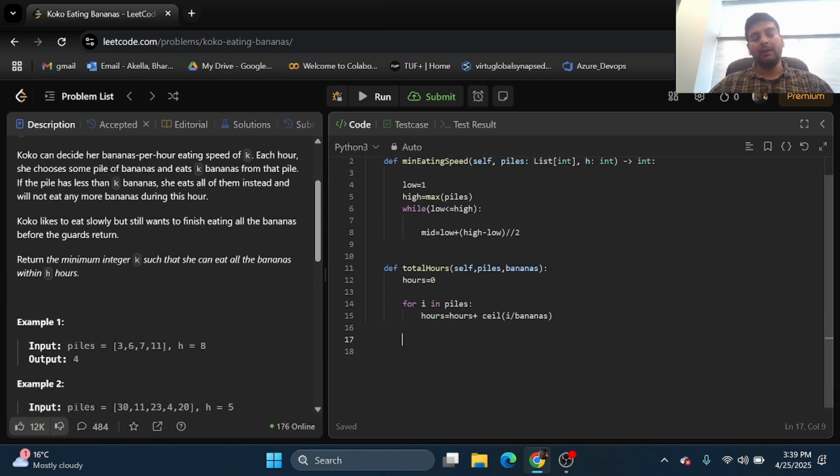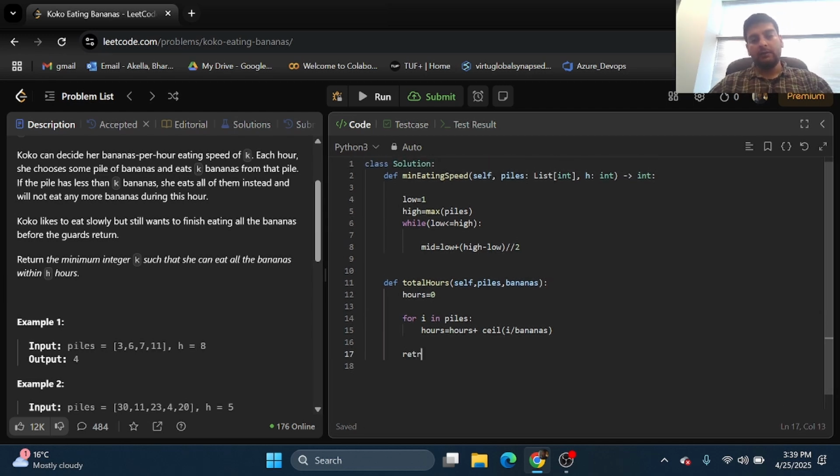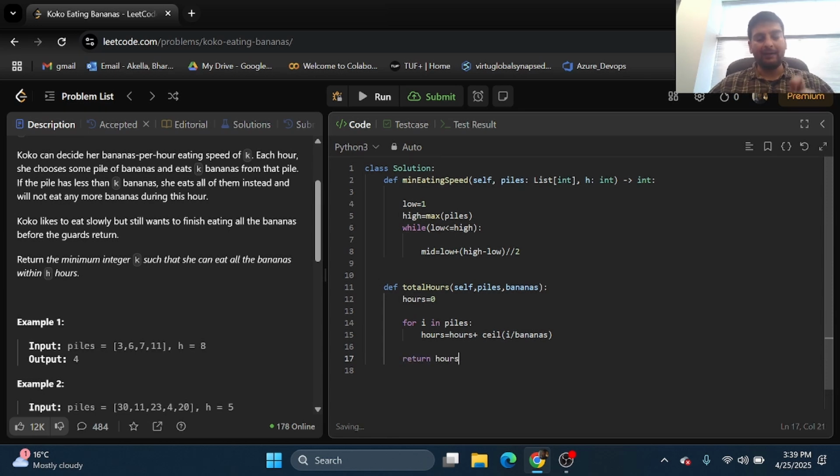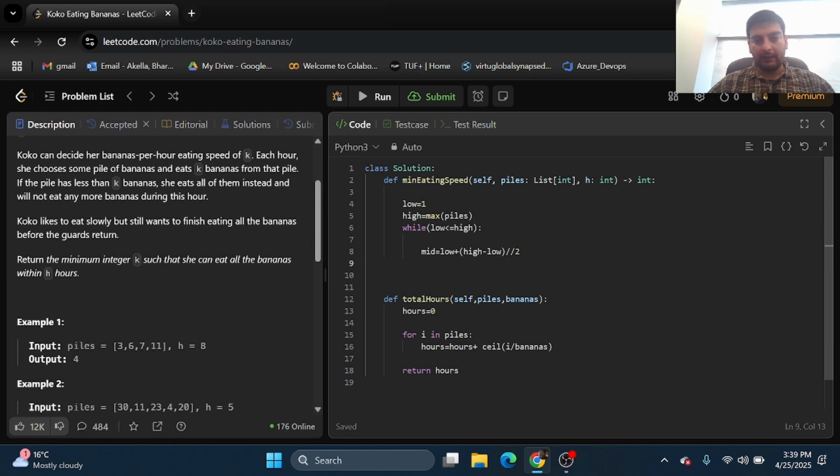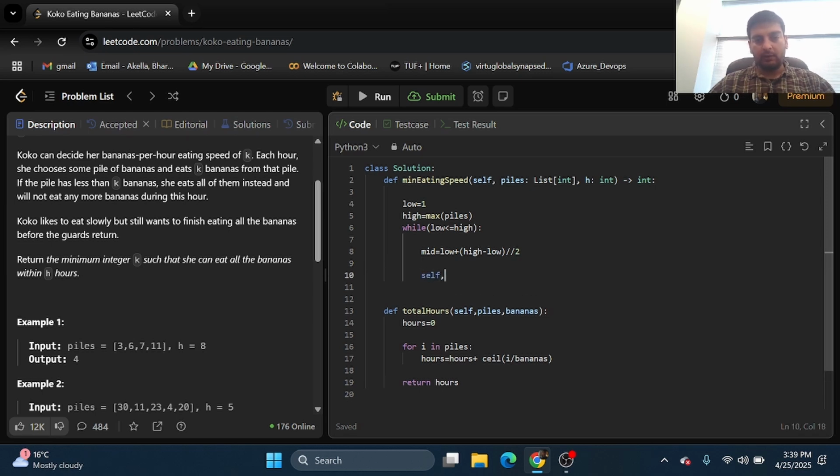So now that we know the total number of hours, we can go ahead and return it. This is how we are returning the total number of hours taken by the monkey. Now, once we know it, this is what we have to pass into this function. So here, I'll call this self.total_hours.